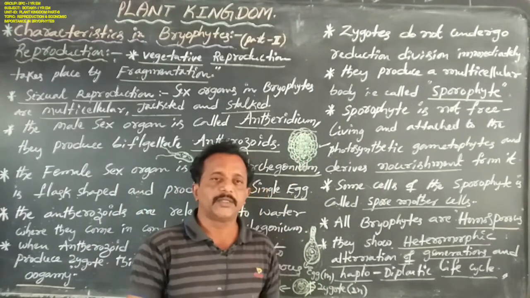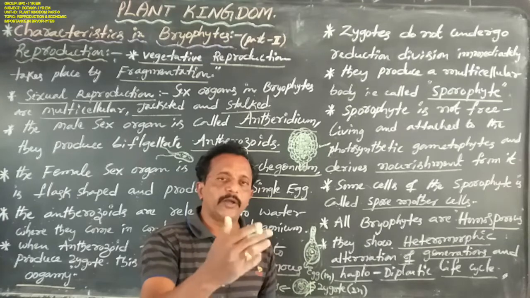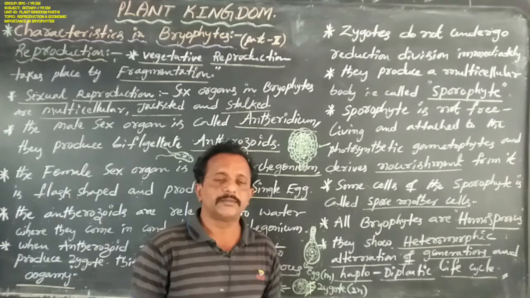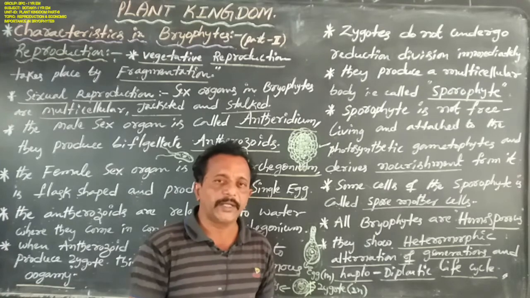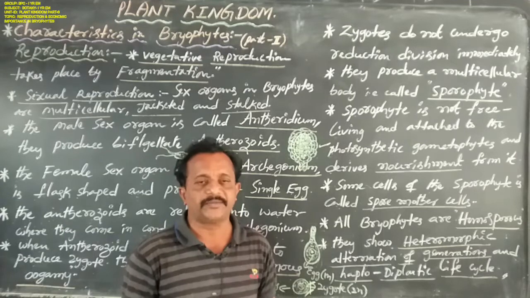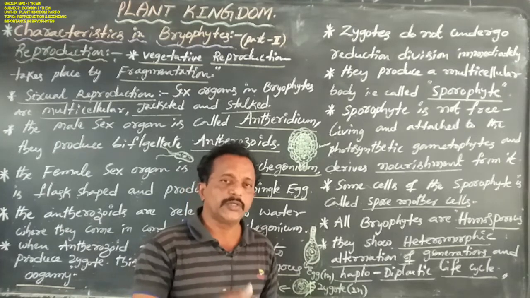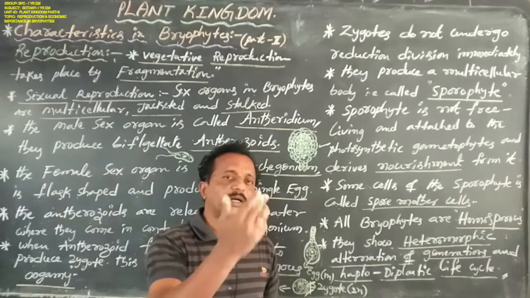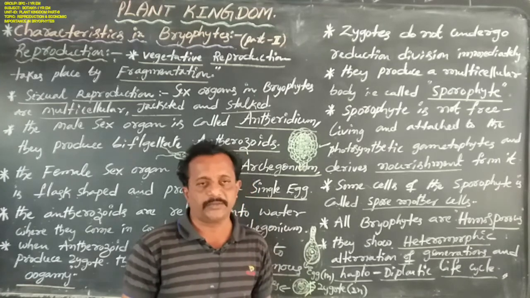And they have a haplodiplontic life cycle. Generally, the plant body of bryophytes is haploid, so it produces haploid gametes. That is the gametophyte. The gametophyte is haploid. Next, coming to the sporophyte, asexual reproduction: the sporophyte is diploid.